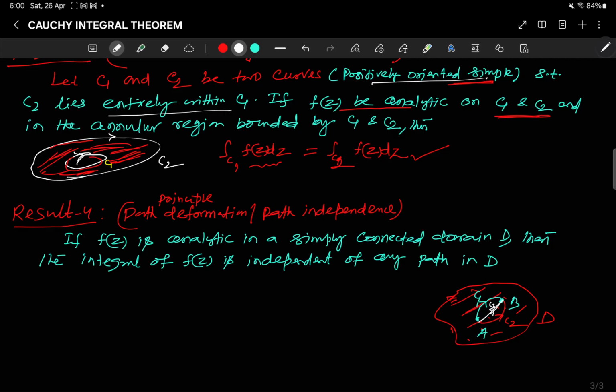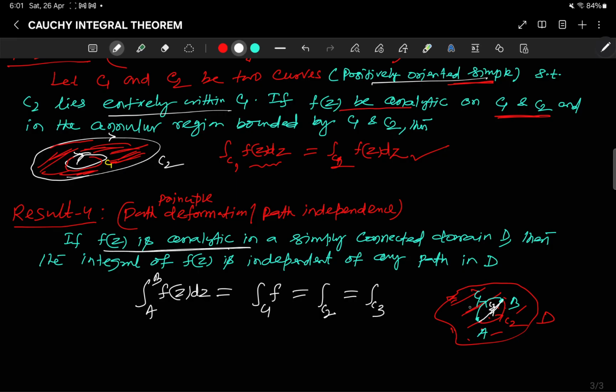Then you can say the integral from A to B of f(z) dz is the same thing as the integral over C1, the same as the integral over C2, the same as the integral over C3. Once the function is analytic everywhere in a simply connected domain, then the integral is independent of path.